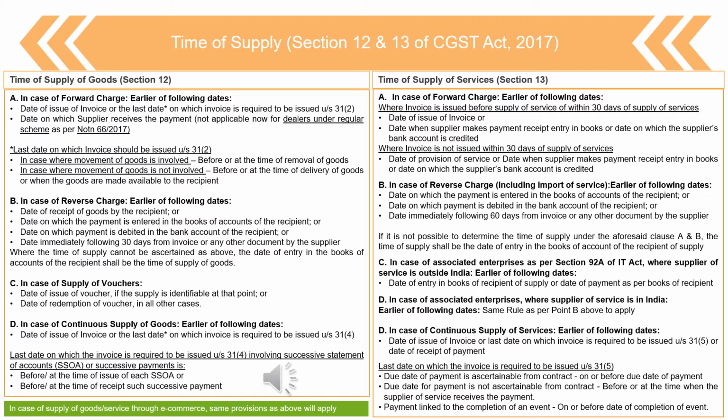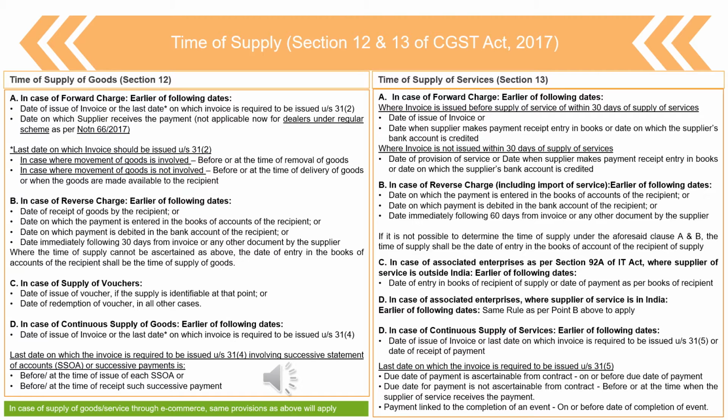Means if the supplier raises the invoice and 30 days has passed and the above events have not taken place, then this will be the date when the tax liability should arise, right? So very straightforward provision in this case also.